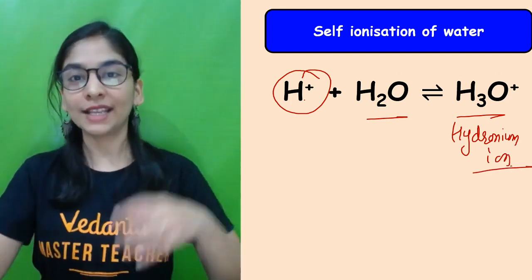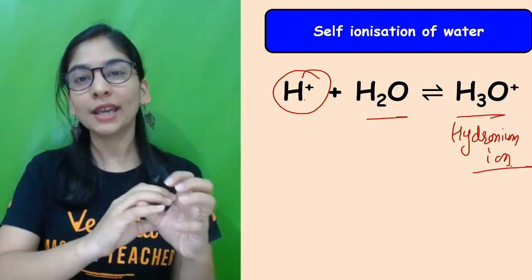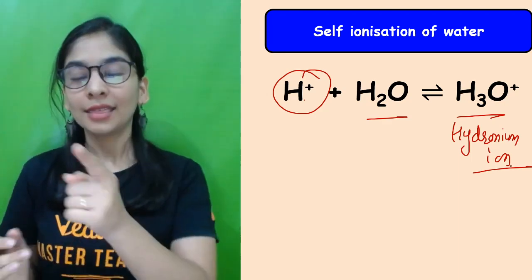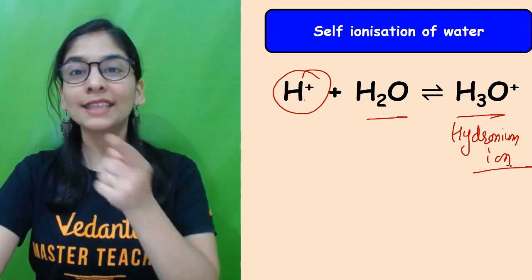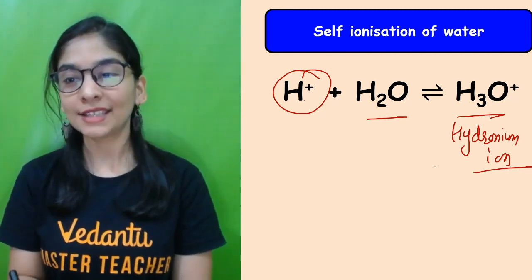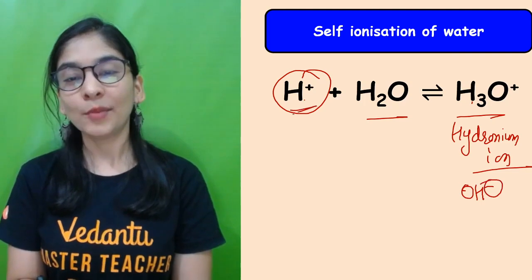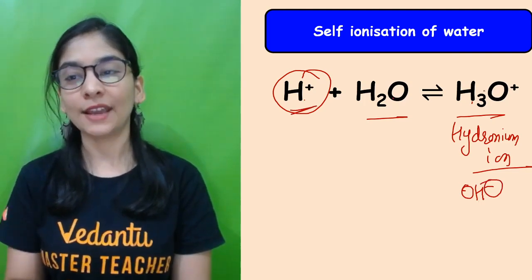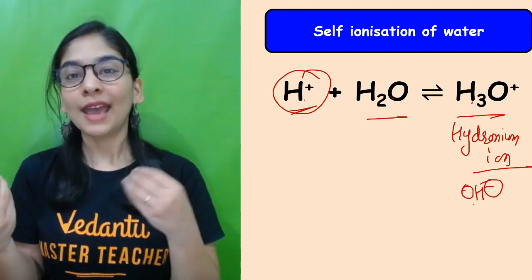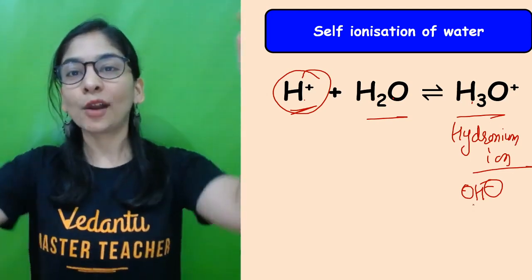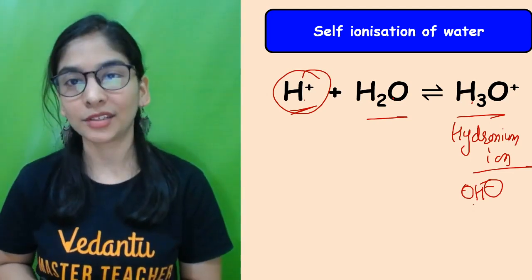Self-ionization. One molecule is pushing the other molecule to ionize and combine. That's what self-ionization is. And self-ionization of water is giving us ions like hydronium ions and OH ions, right? Because H is combined, OH is left. We are going to get this ion, and this is something that is actually there in water and is going to attack whatever you are going to mix with the water.